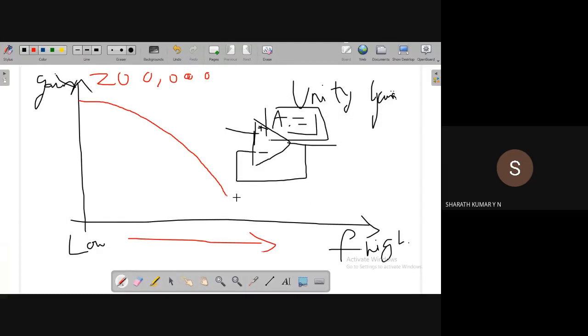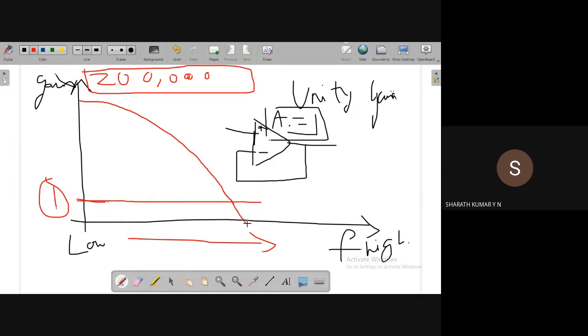At some frequency, the gain reduces to 1. Observe, it changes from 200,000 to a gain of 1. Of course, this is the open loop gain. So the gain reduces to 1. This is called the unity gain bandwidth. I think we discussed it last class. This is, let us say, the upper cutoff frequency. So this difference in frequency is called the unity gain bandwidth.